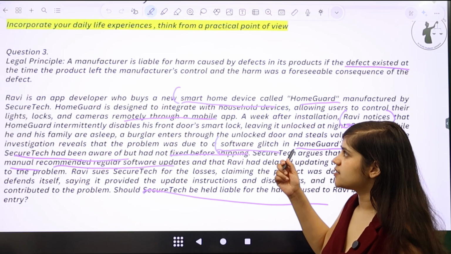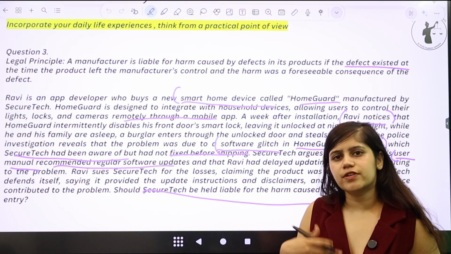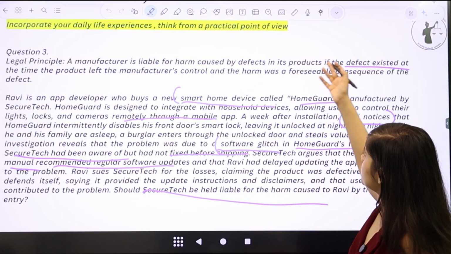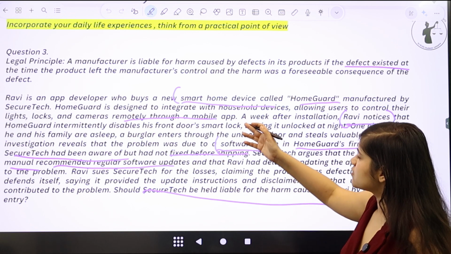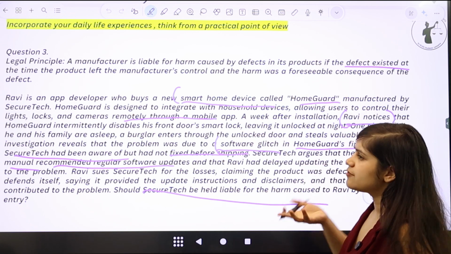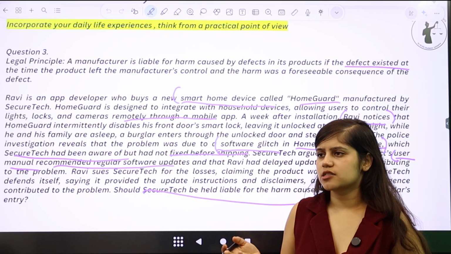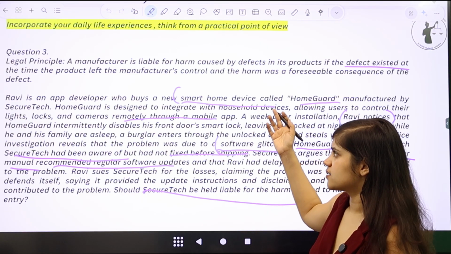Now, what's important to understand in this question is that the legal principle gets fulfilled quite easily. There was a product, the defect in the product had already existed before the time it left the manufacturer's control, and the harm was obviously foreseeable because they understand that using this product, which has a software glitch, will result in some harm.